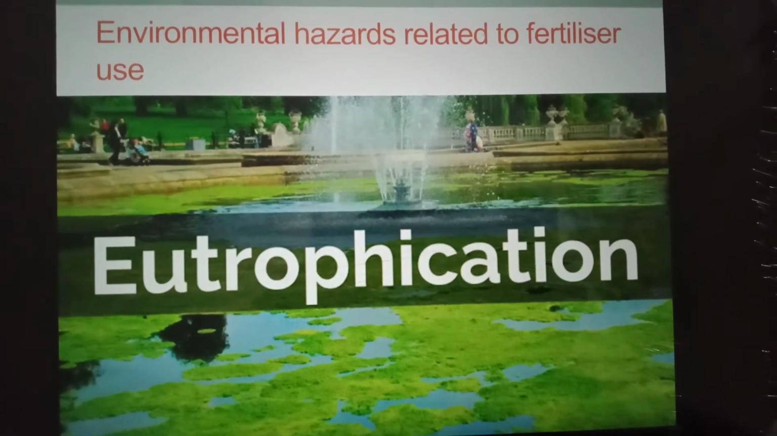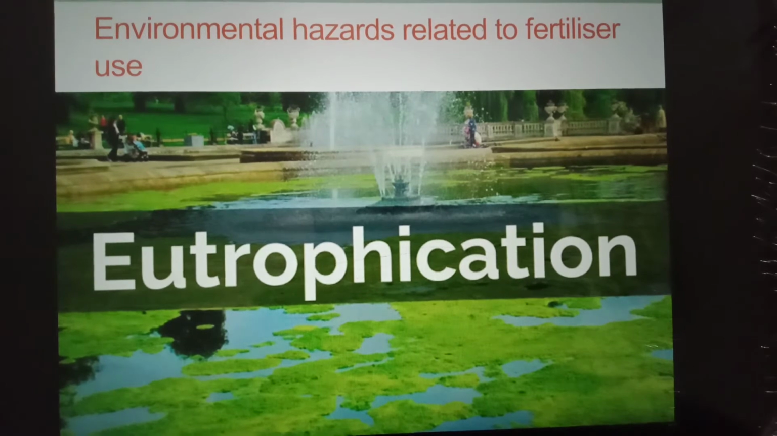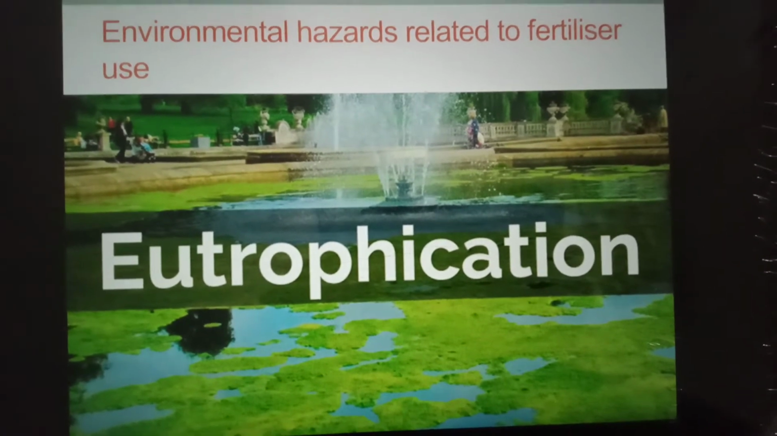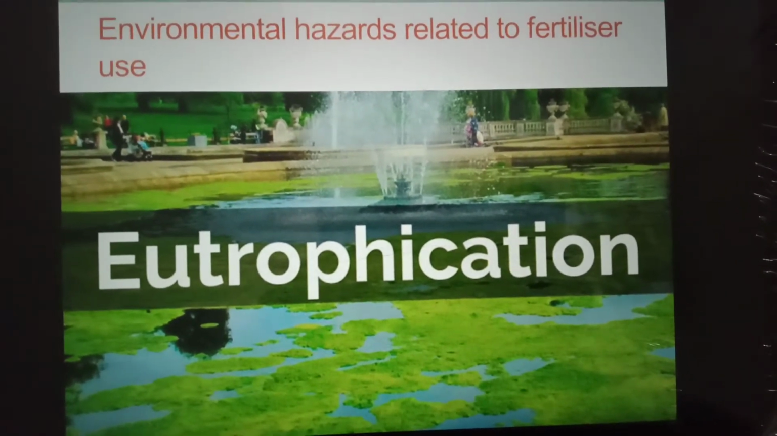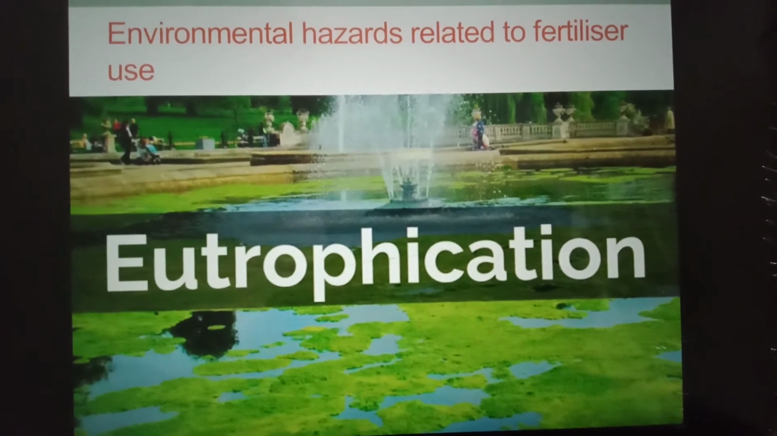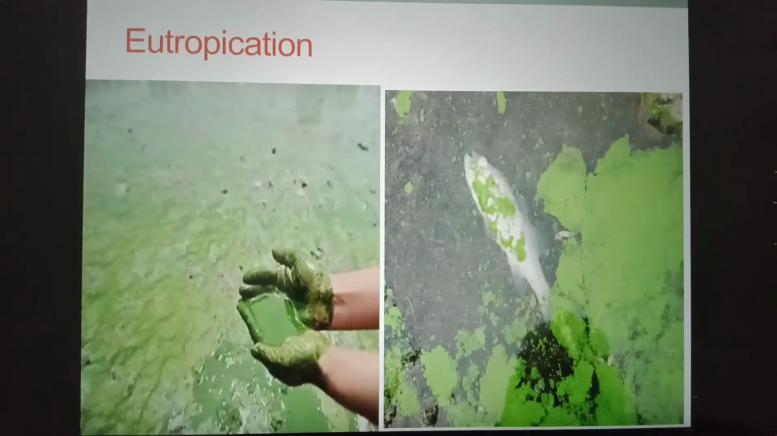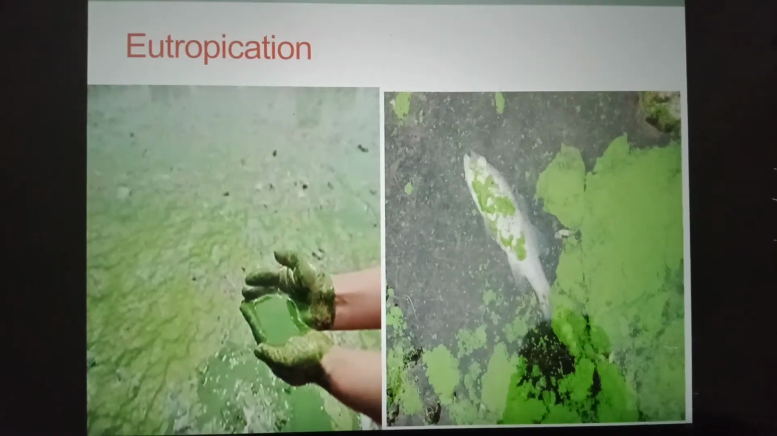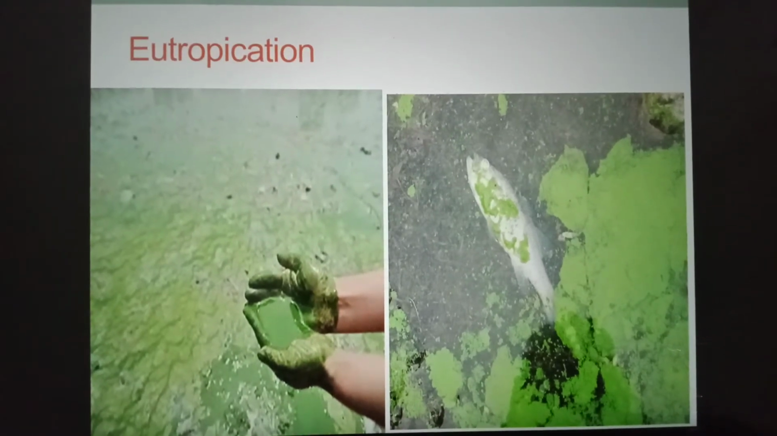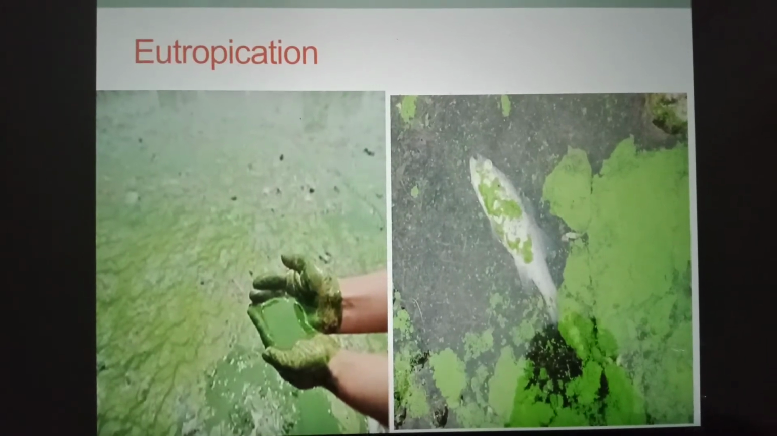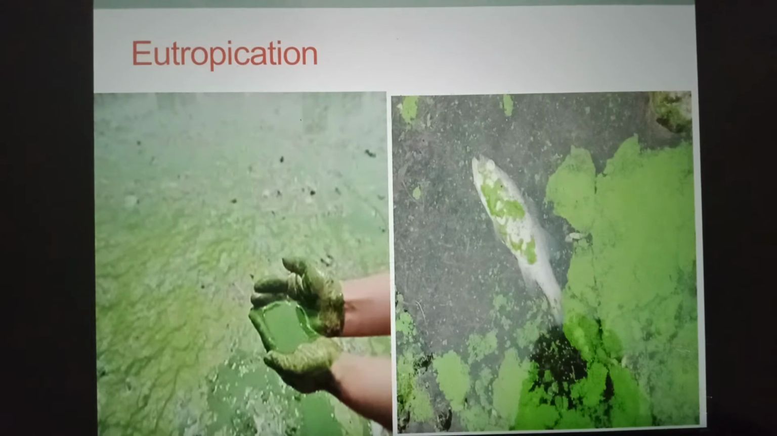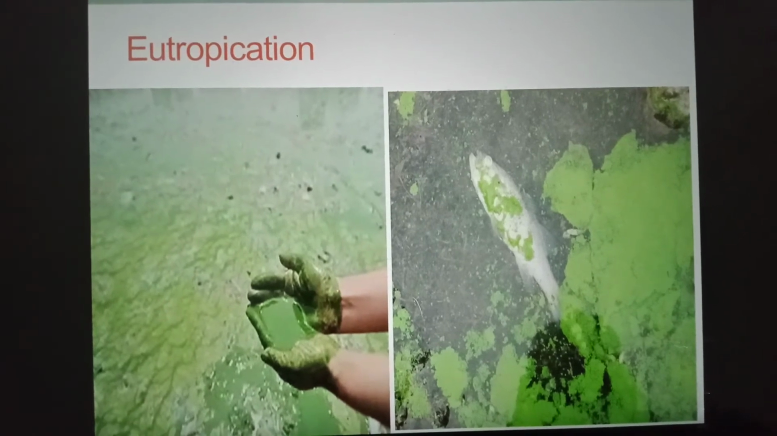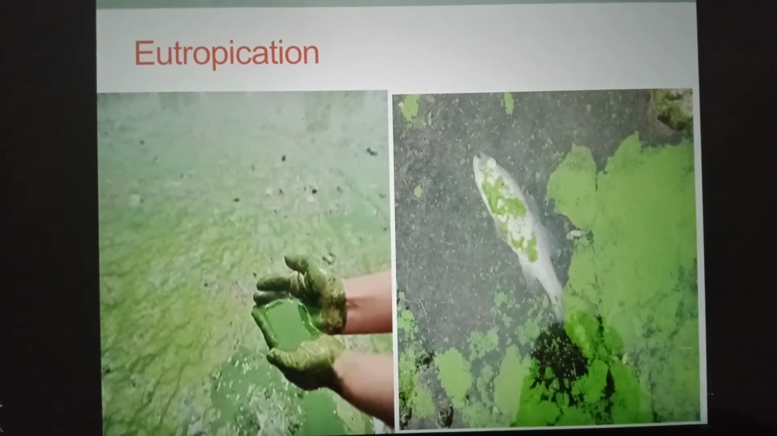So here are the environmental hazards related to fertilizer use. First one is eutrophication. So what is eutrophication? The high solubilities also degrade ecosystems through eutrophication, which means increase in chemical nutrients in an ecosystem. So eutrophication is the increase in chemical nutrients in an ecosystem.